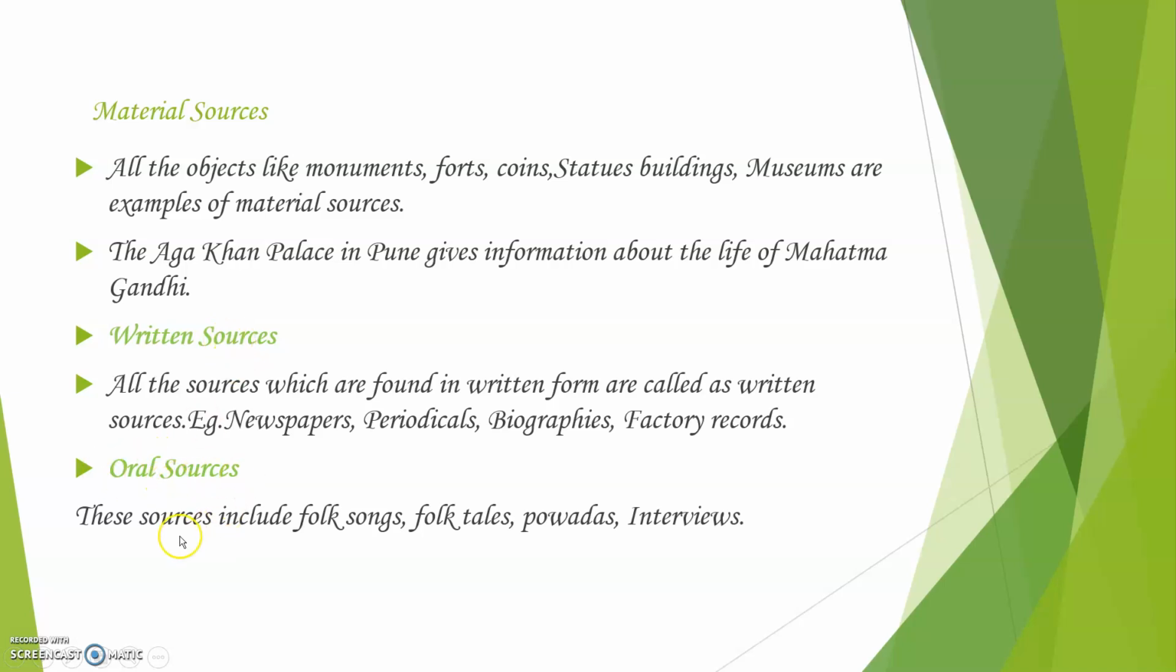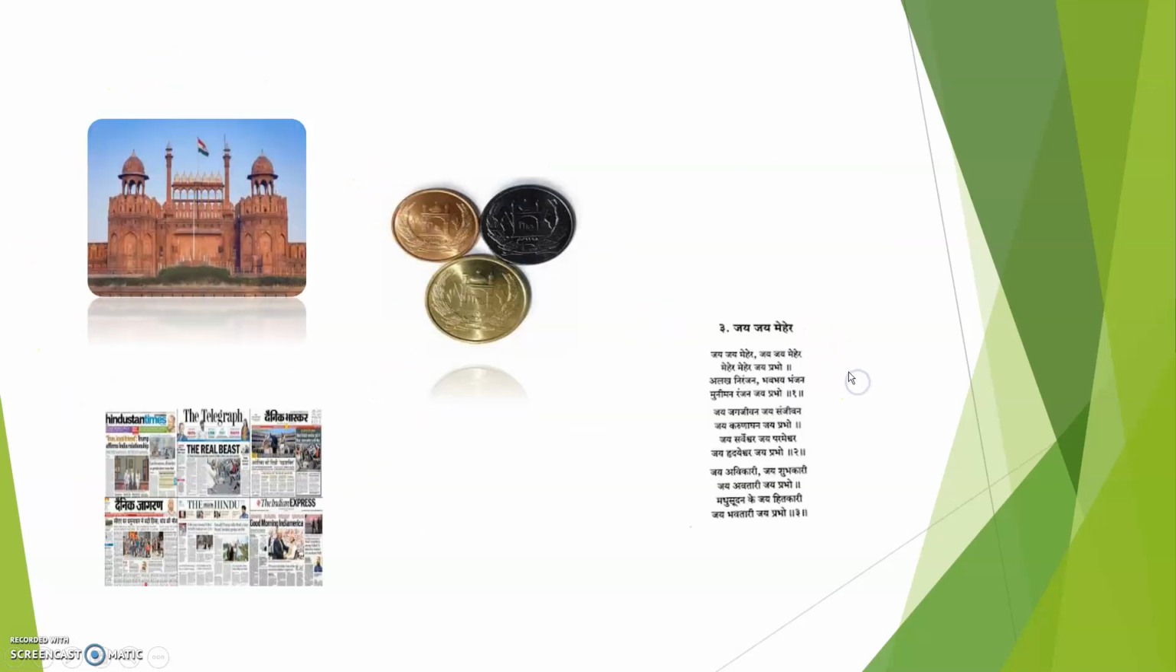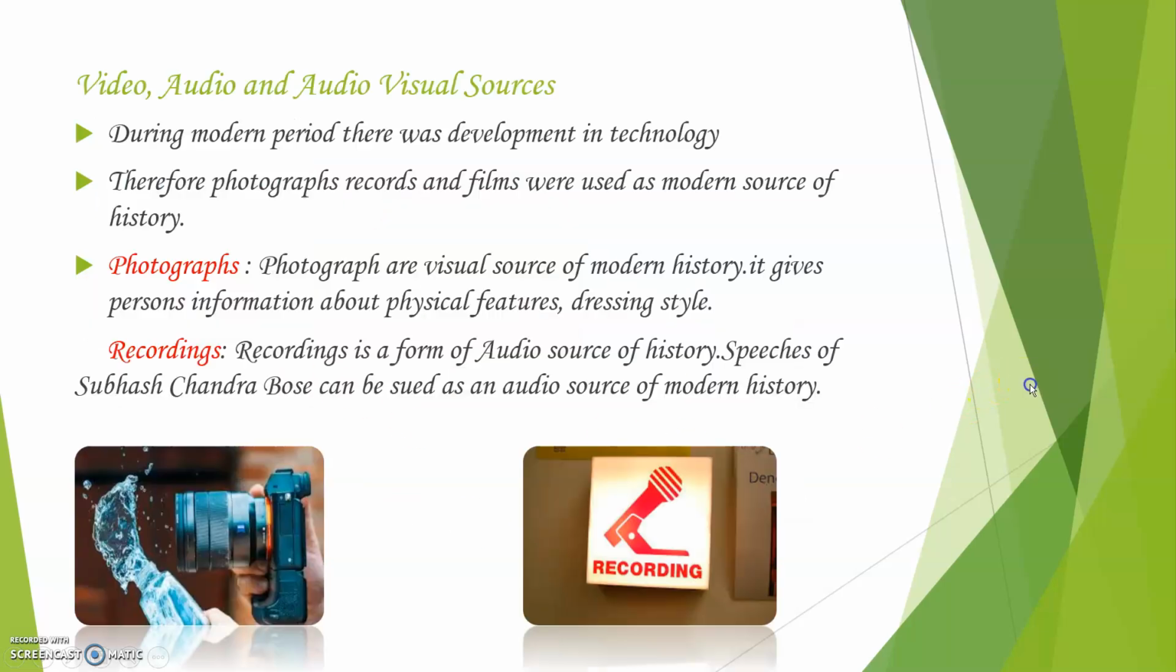And third is oral sources. They include folk songs, folk tales, povadas, and interviews. Folk songs and folk tales mean various types of songs and poems which were sung during those days in modern history; these are called oral sources. Povadas are short poems, and interviews are a conversation between two people. So these are examples of the sources of history which were used in modern India. This is how forts, newspapers, coins, povadas became examples of sources of history.